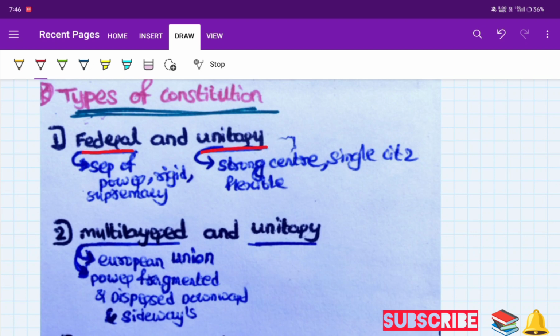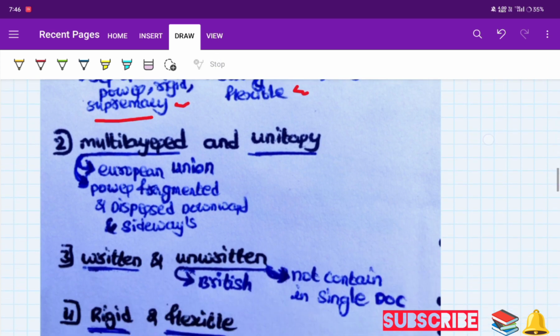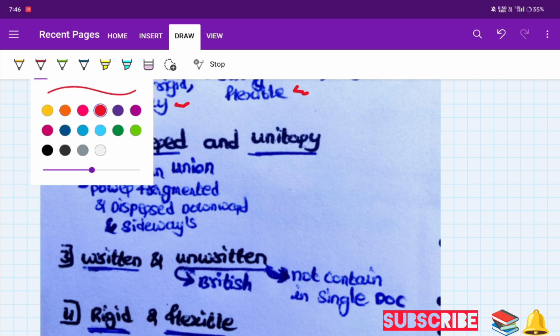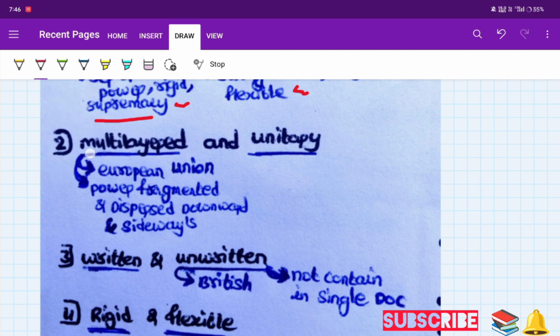Federal means separation of powers, where the constitution is rigid and supremacy of the constitution is overall. When it comes to unitary, it has a strong centre, single citizenship, and a flexible constitution. So these are the features of the unitary type of constitution. Second thing, multi-layered and unitary types of constitution.